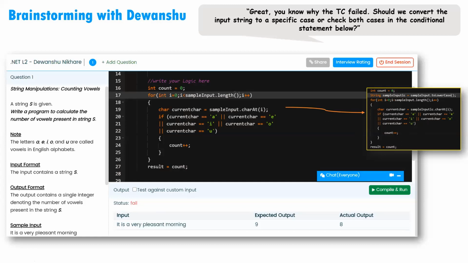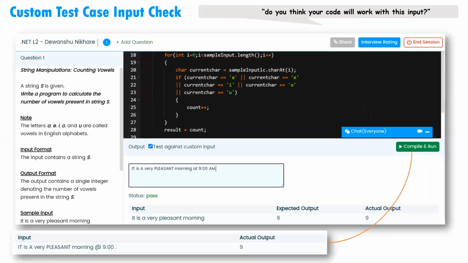We also checked his confidence. We told him that this sample input and test case were fine, but before he clicked compile and run, did he think his code would run with the custom input we were putting in? We added "at 9 a.m." after "it is a very pleasant morning," and changed the cases a bit.